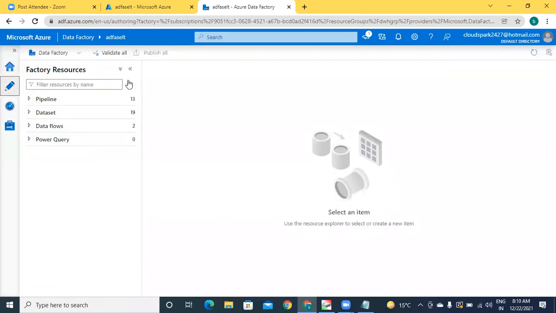So going to the author symbol, directly you can define data flows from here. You can save data flows permanently. These data flows as activities you can include into the pipelines. Or else, right away while creating pipelines, you can drag the data flow activity.